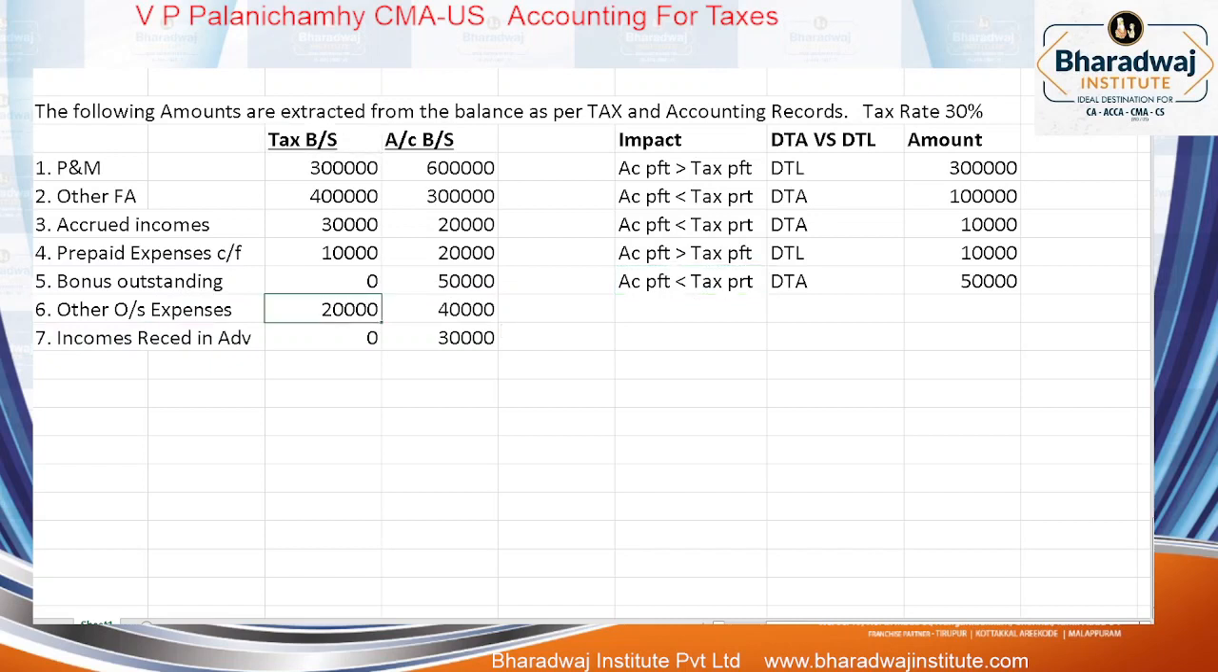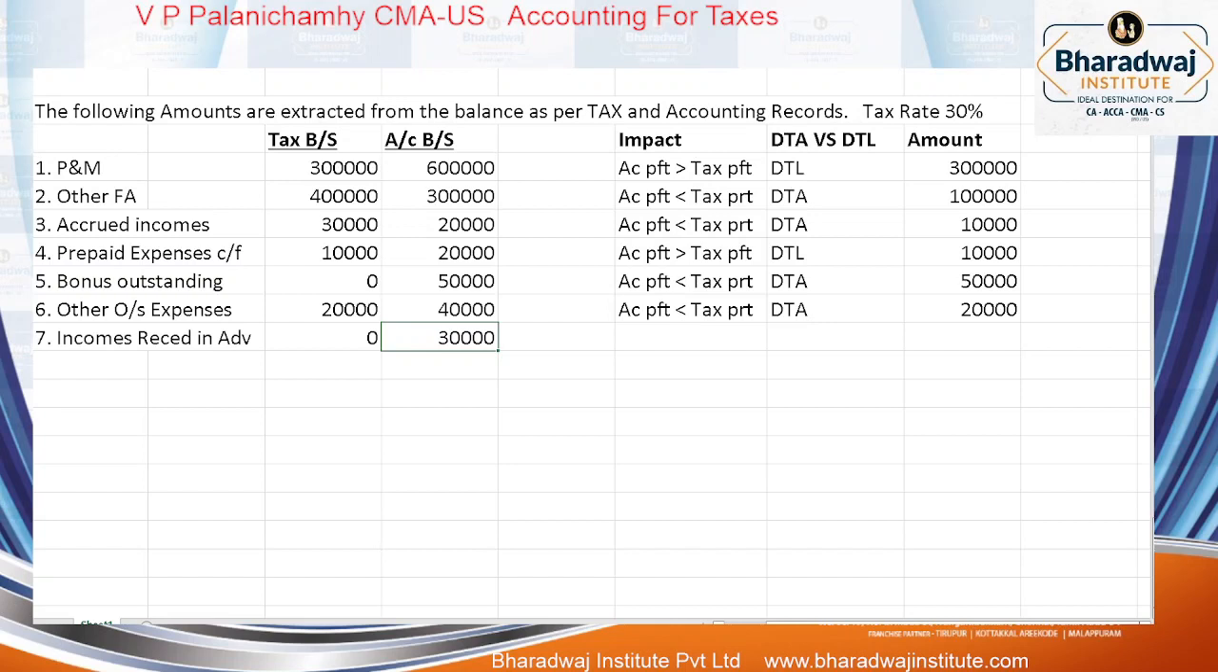In tax, we have claimed only 20,000. In accounts, how much have we claimed? If it is 40,000, then your accounting profit is less than which profit? Tax profit. DTA. How much? 20,000. Incomes received in advance. Wait. Incomes received in advance.